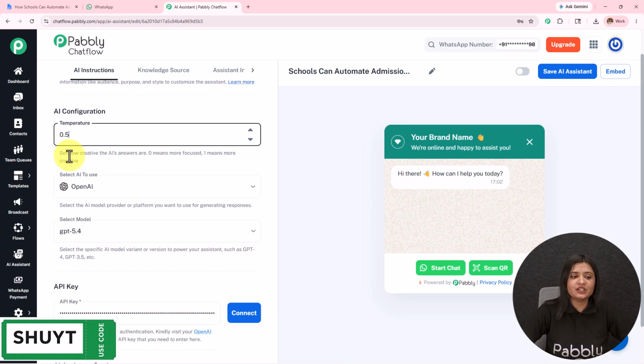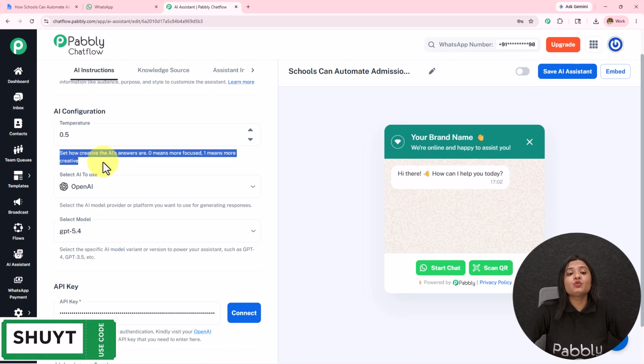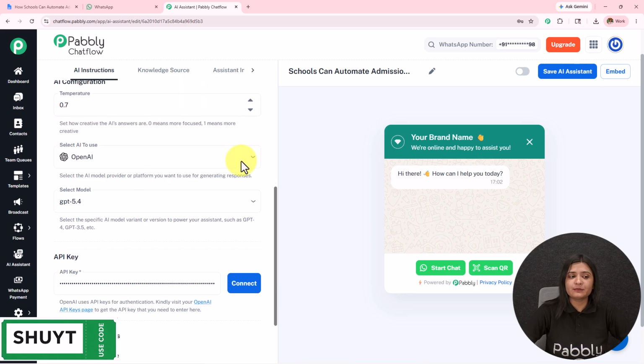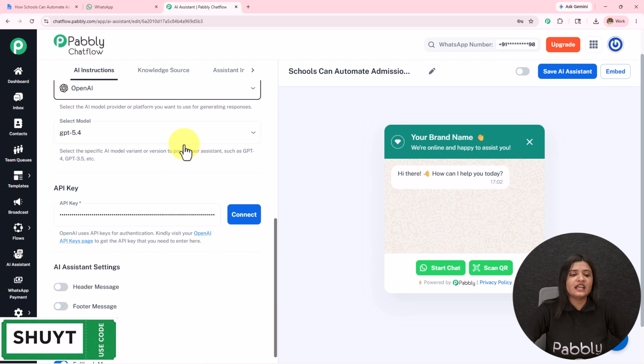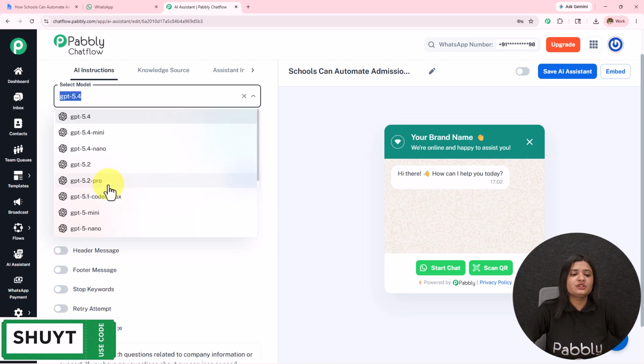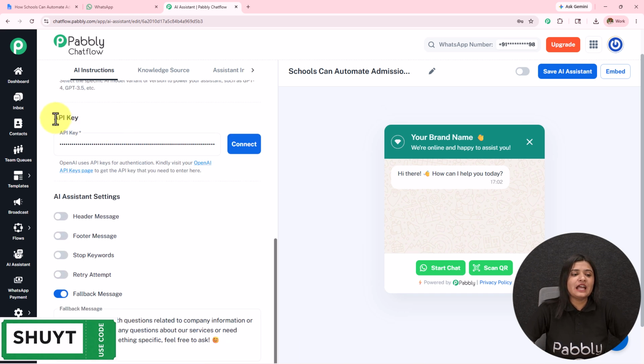Then we have this temperature, under which it is written set how creative the AI answers are. 0 means more focused, 1 means more creative. If I go from 0 to 1, the creativity of how this AI answers will increase. I'm going to keep it at 0.7. The AI to use will be OpenAI. The model will be GPT-5 mini, and then we have this API key.